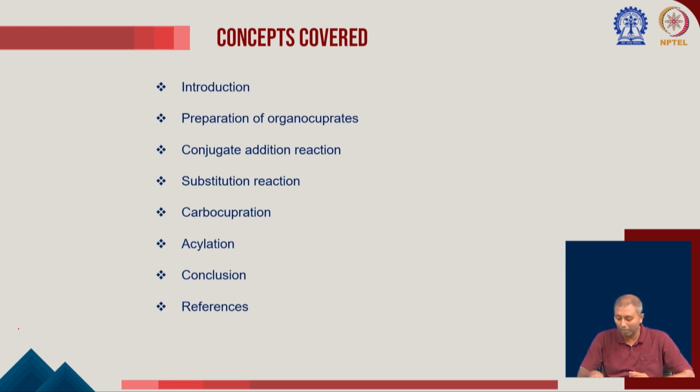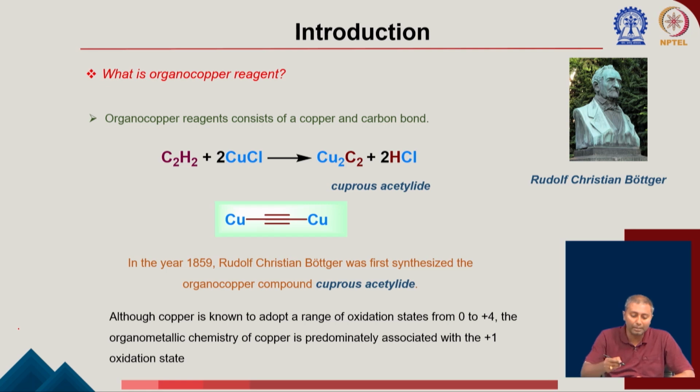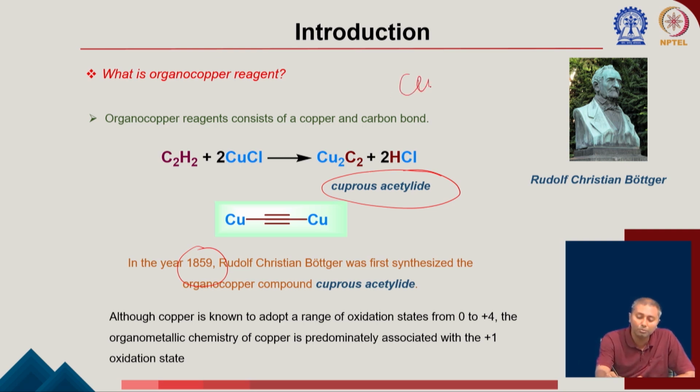The discovery of organocopper reagent happened in 1859, when Rudolf Christian Bodger discovered the cuprous acetylide. That is the first organocopper compound. Again, in the definition of organometallic compound, you know that there will be an organic part and a metal. Very similarly, there will be copper attached with an R group, which could be an alkyl or aryl, so it consists of a copper-carbon bond.